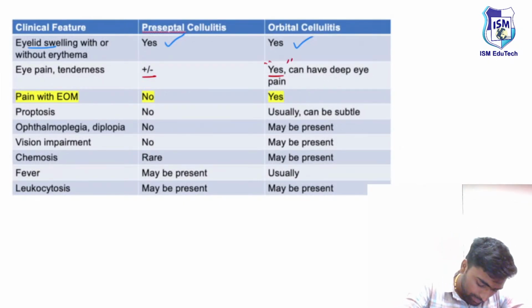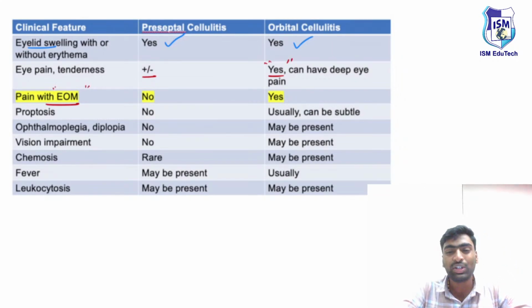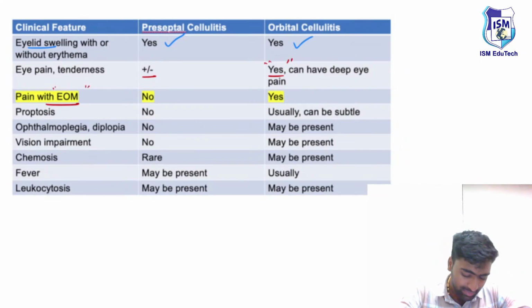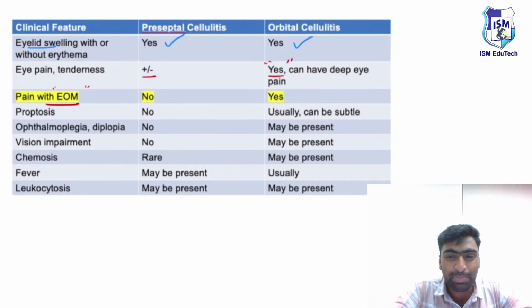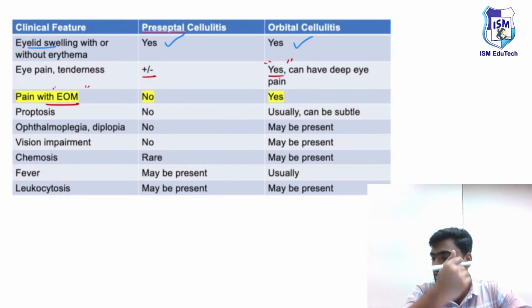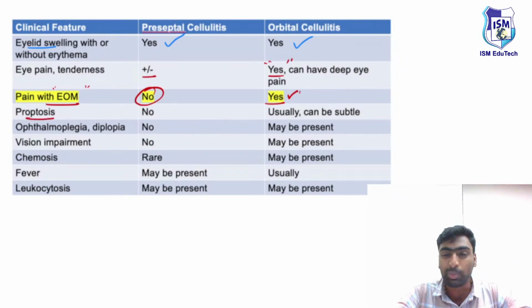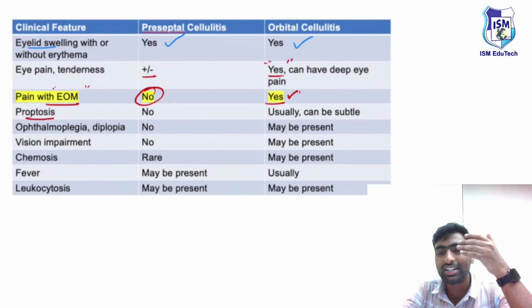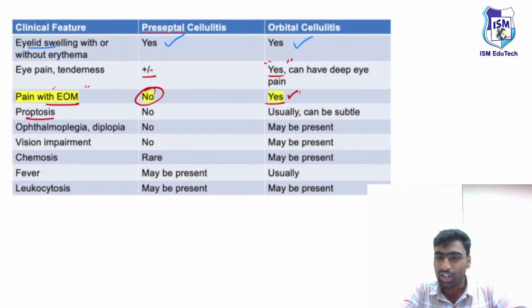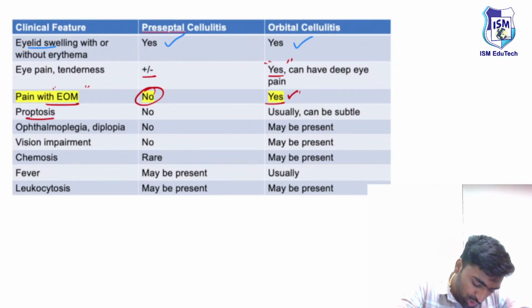Then, during extraocular muscle movements, we know it's just a preseptal cellulitis, it doesn't go inside. So there will be no pain with extraocular muscle movement, whereas here there will be pain with extraocular muscle movement. Next one, you see these features of proptosis. In preseptal, just in front of the septum, there will be no proptosis.